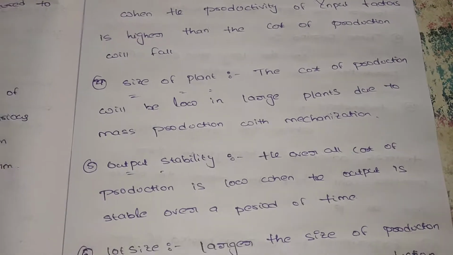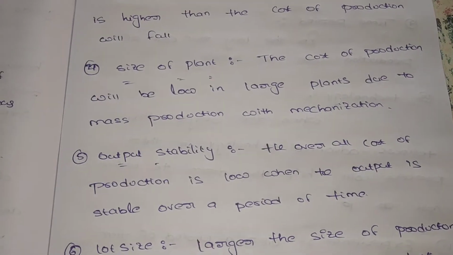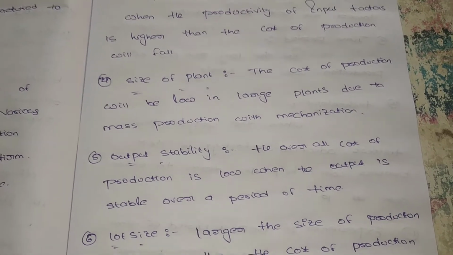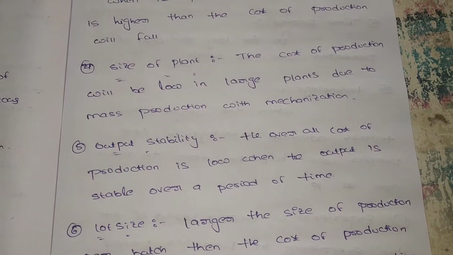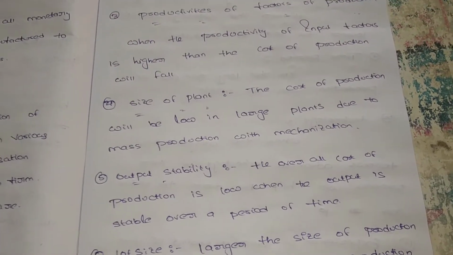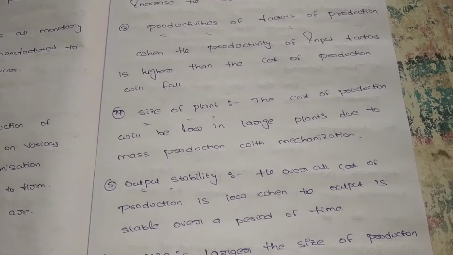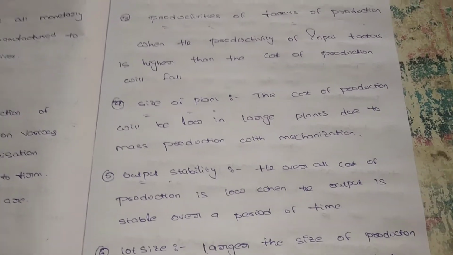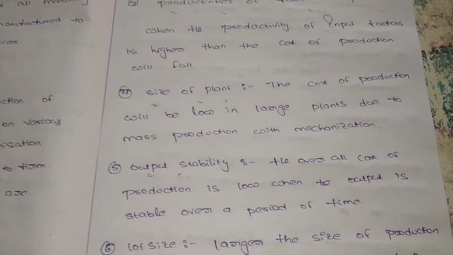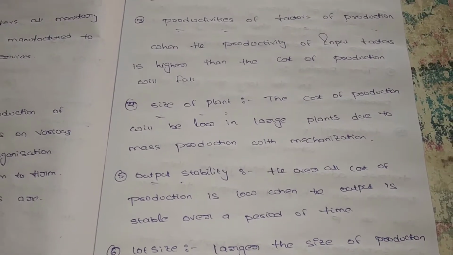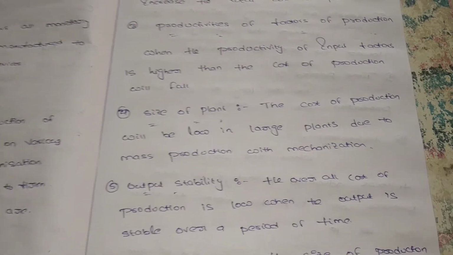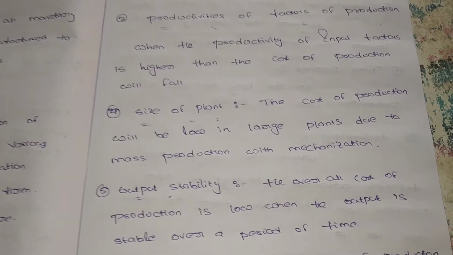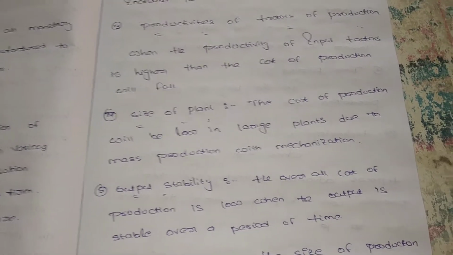The overall cost of production is low when the output is stable over a period of time. Suppose here we are considering the short run, where the production is stable below 1 year, then the overall cost of production is low. For example, we want to produce a particular product. For that product we incur some cost, and that cost is low when the output is stable.